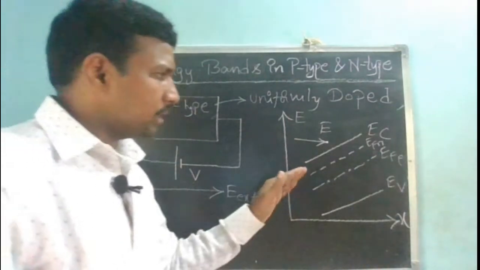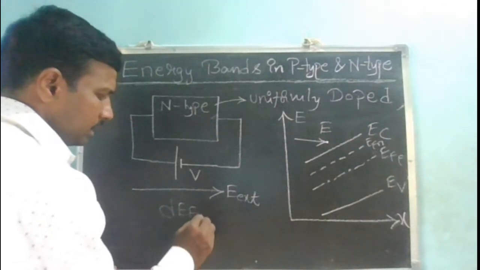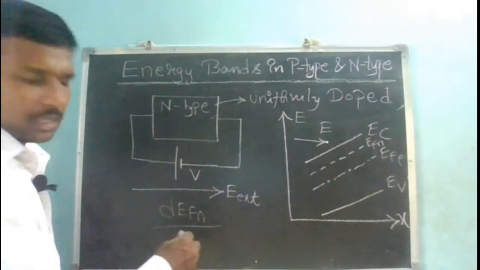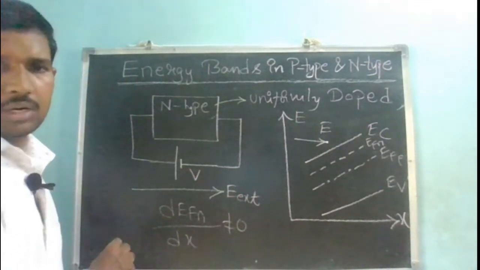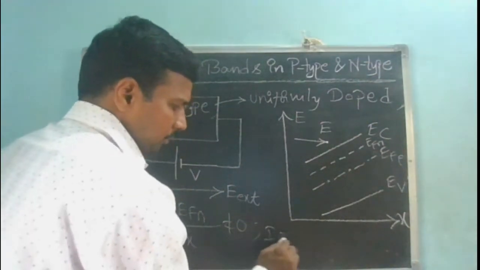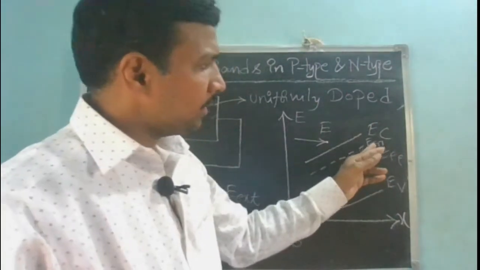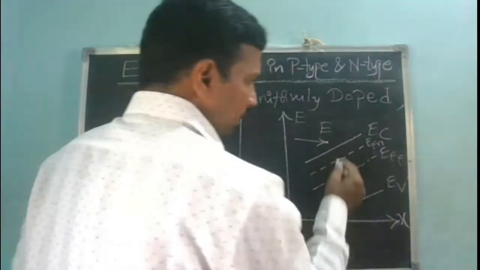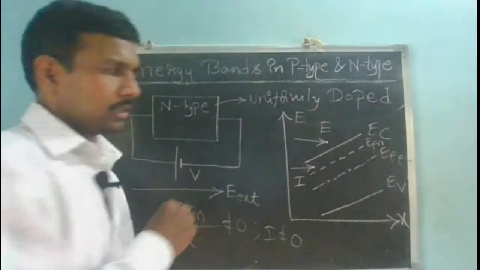Okay, so why is the slope of the Fermi energy level not 0? No, it is not 0 because current exists. Because I am applying an external electric field, current is there. So my slope of the Fermi energy level is not 0, which means my current is not 0. So what is my current direction? My current direction will be in accordance with the positive slope of my Fermi energy level.